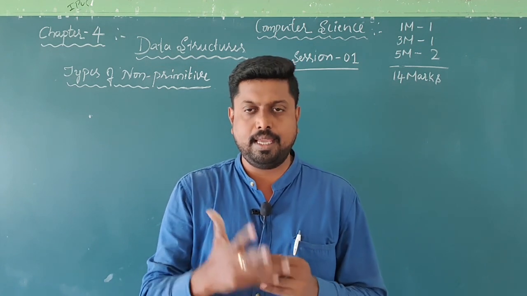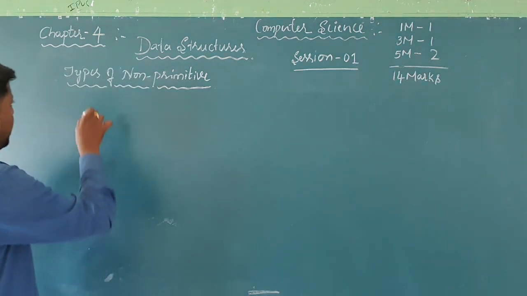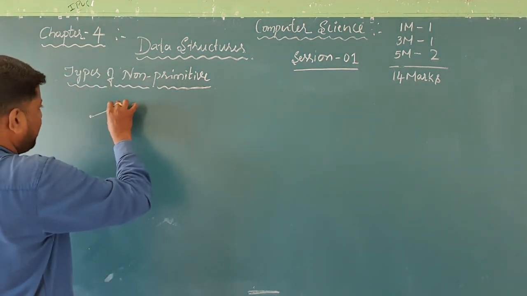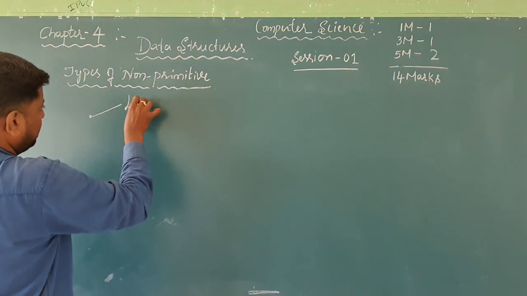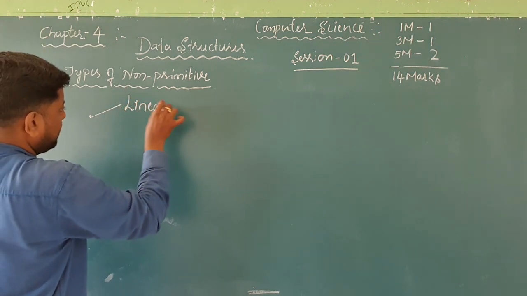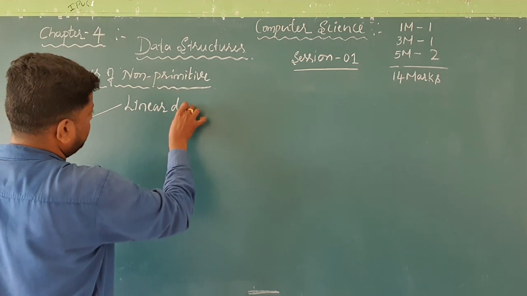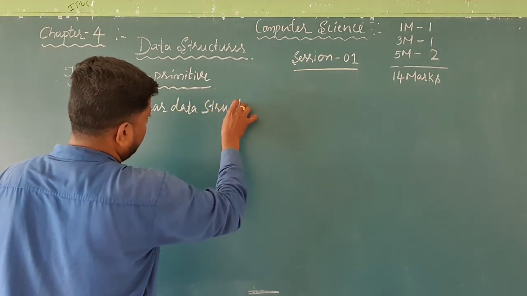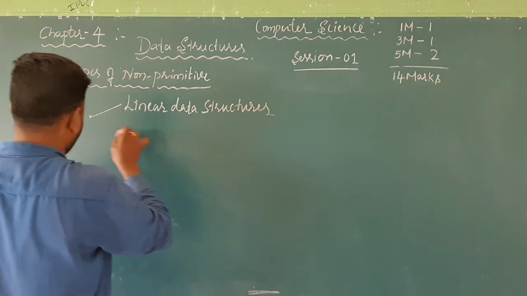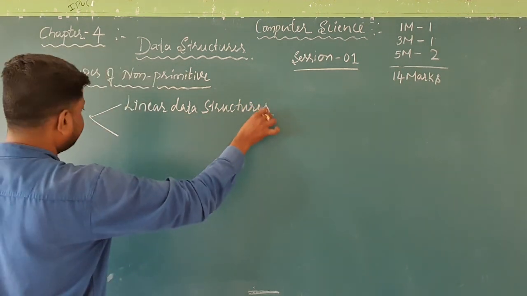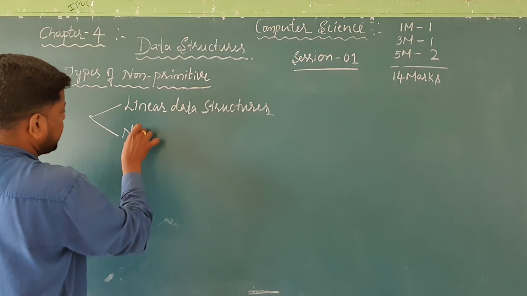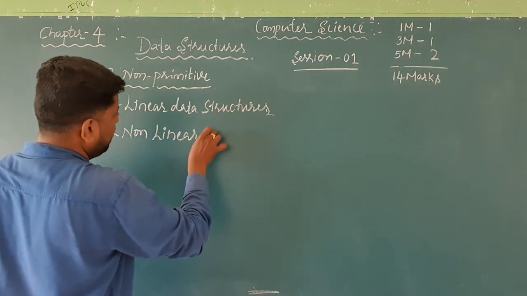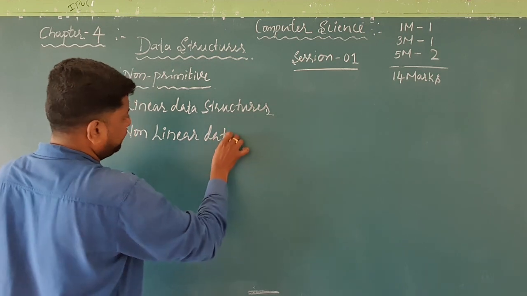What are all that? See one by one. In the types of the non-primitive data structure, the first type is linear data structures, and second one is non-linear data structures.